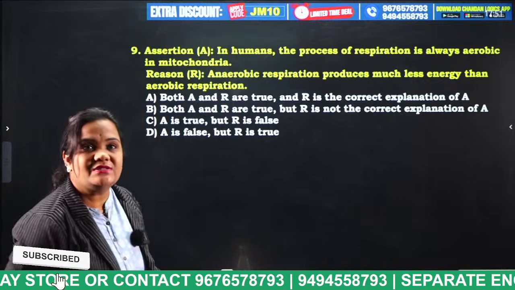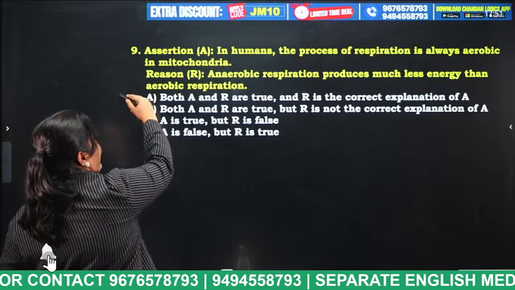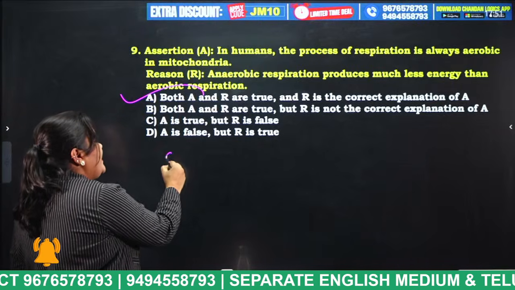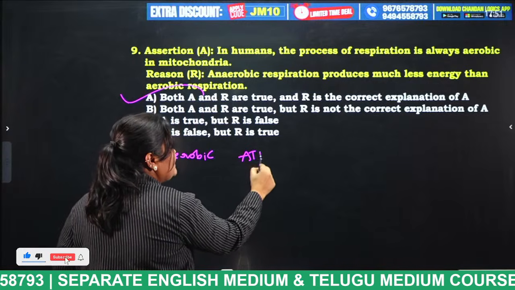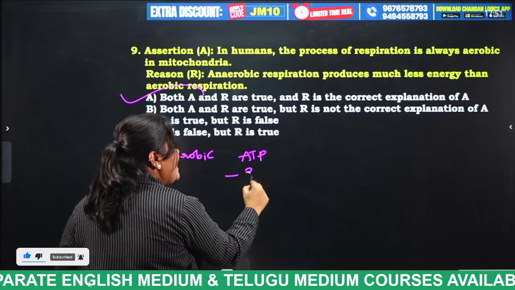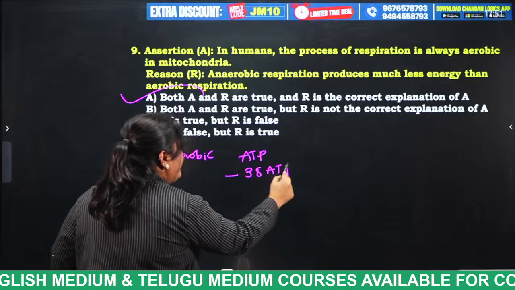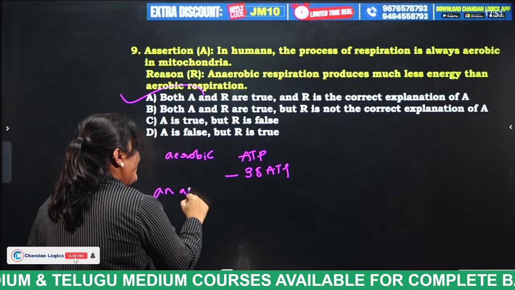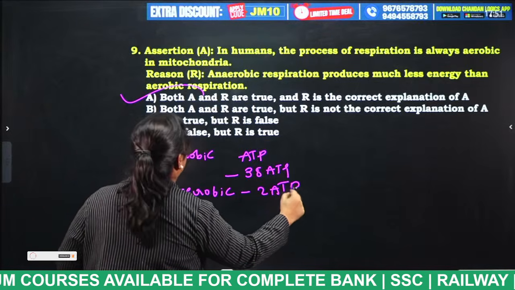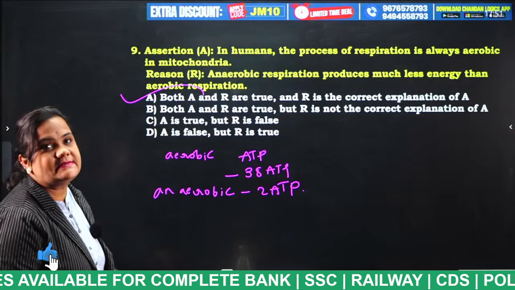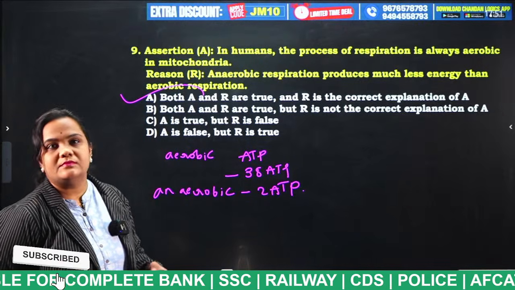Now tell me the answer, students. Very good, both A and R are true. So reason: during aerobic respiration, ATP energy synthesis in the mitochondria will be 38 ATPs. In anaerobic respiration, ATP synthesis will be just 2 ATP. Remember, students, very important. Okay? Yes. Next.